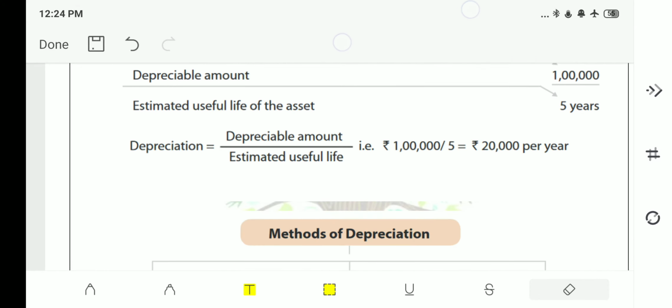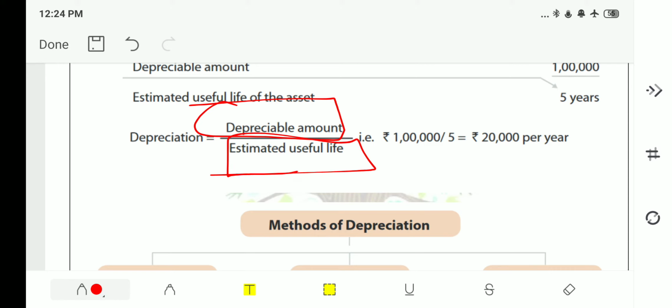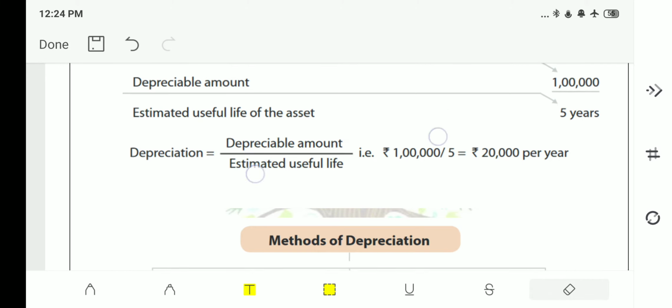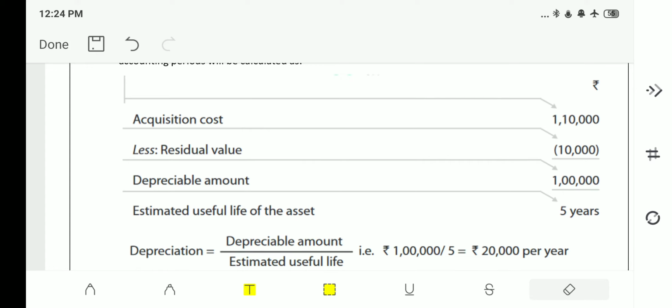See, depreciation is nothing but depreciable amount divided by estimated useful life. This will give you the depreciation. We can try to understand with an easy example. There are some other two terms that we need to explain.